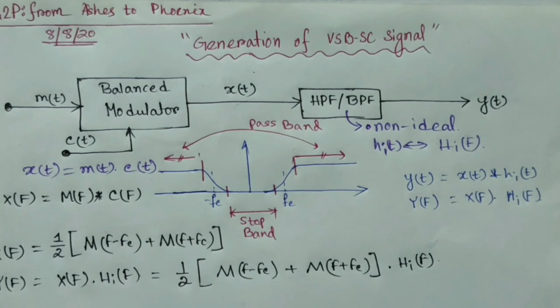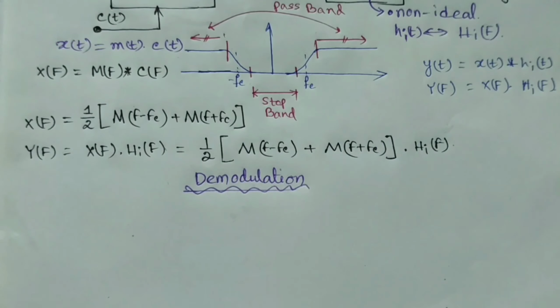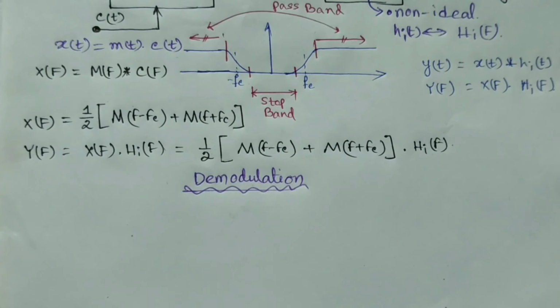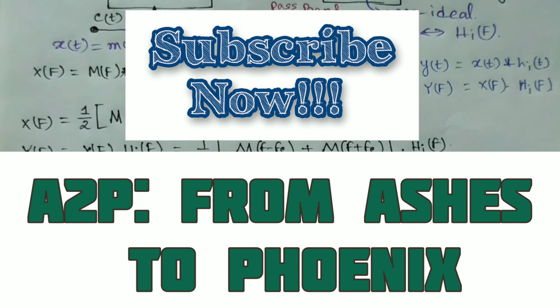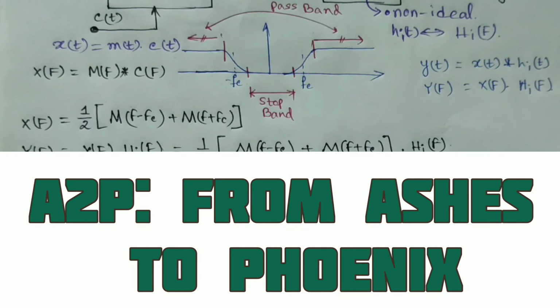Now we should be able to understand what H(f) is, and for that let me take you to the demodulation of VSB-SC signal. Synchronous detection or coherent detection is used to demodulate VSB-SC signal, just like other signals such as DSB-SC and SSB-SC. The reason why an envelope detector cannot be used is that in these signals, DSB-SC, SSB-SC or VSB-SC, the carrier signal is suppressed, and if there is no carrier signal, then an envelope detector cannot be used, because